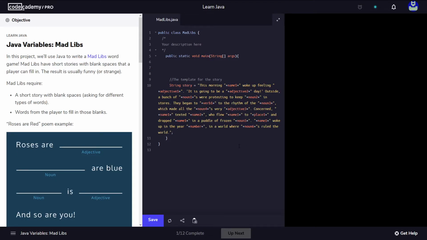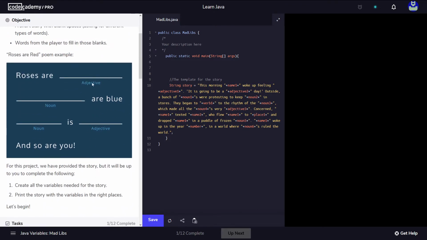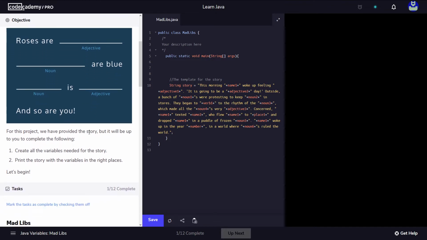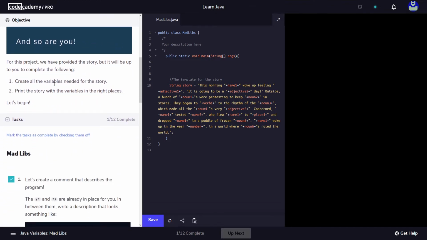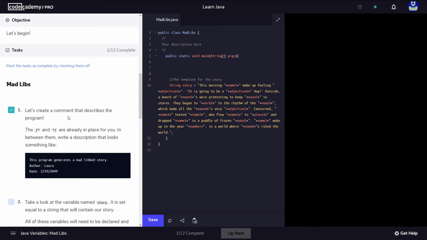We're going to have a look at another example involving variables. So we're going to create a very small program that is going to use some variables that we're going to create, and those variables are going to be used to fill up these spaces. So we have to create the variables needed for the story, and then we'll have to print the variables in the right places. Okay, so let's create a comment that describes the program.